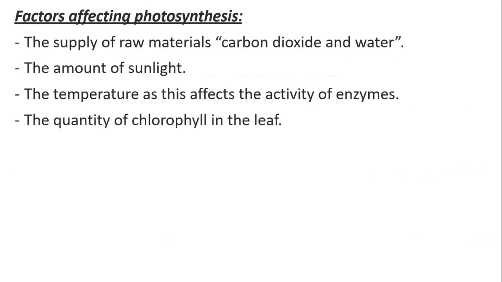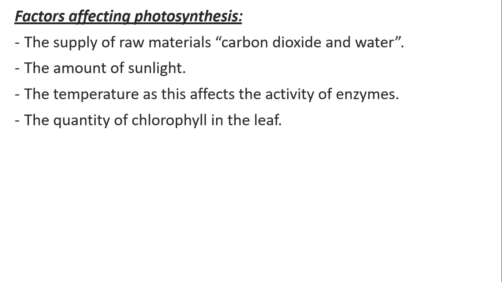Factors affecting photosynthesis, or the rate of photosynthesis, or photosynthesis as a process to happen or not. First, the supply of raw materials, our reactants. If we don't have carbon dioxide or water, photosynthesis process will stop and no more glucose will be made. The amount of sunlight or light energy. So, the source of light energy and how strong this source is very important to affect the rate of the photosynthesis.